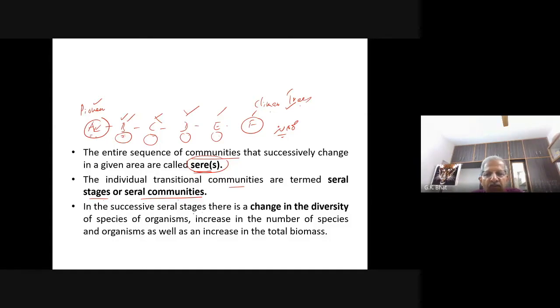In the successive serial stages, there is a change in the diversity of species and organisms. You see different species at all different levels. There is an increase in the number of species and organisms as well as an increase in the total biomass. When you look into a climax community like a forest and compare it with the first barren land, there will be a total change, an increase in the total biomass.